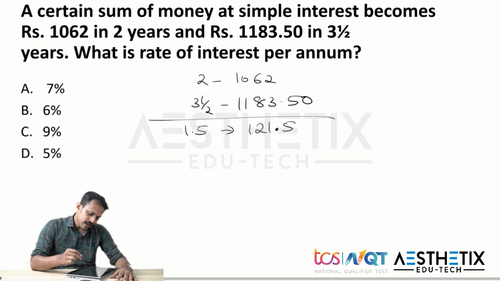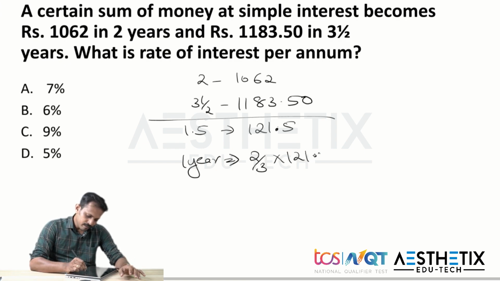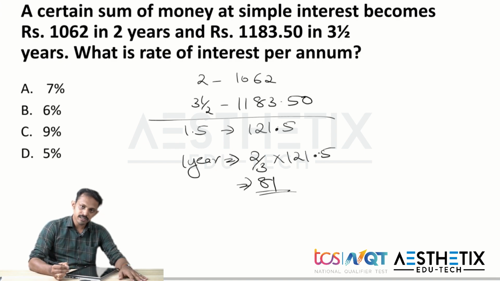So if for 1.5 years it is 121.5, directly we can find the interest for 1 year. So for 1 year we simply need to find 2/3 of 121.5, and that is nothing but 81 rupees.